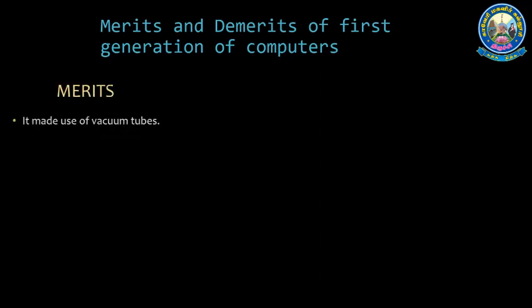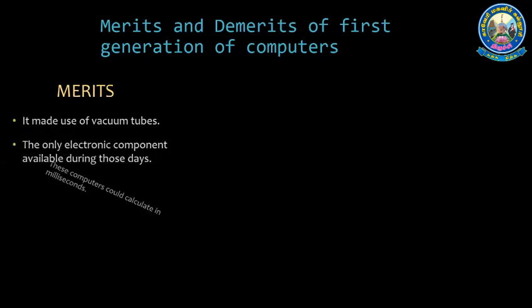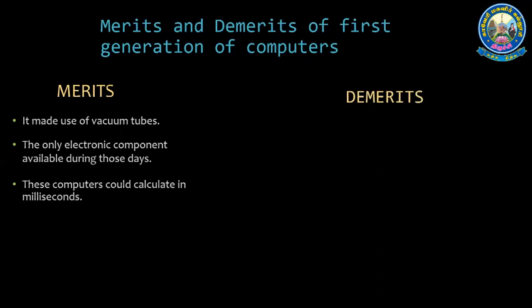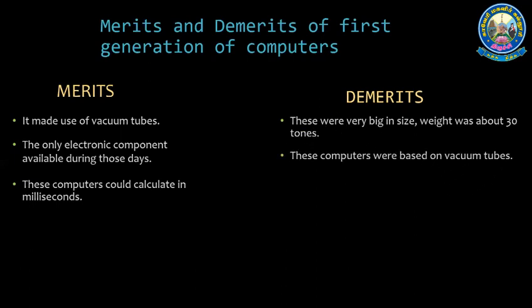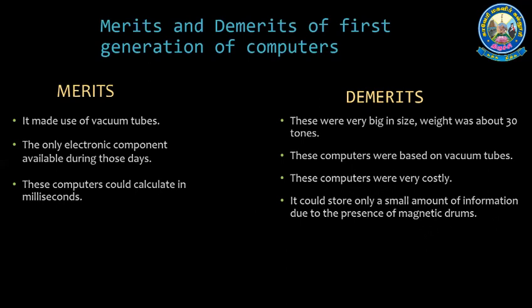Merits: it was made of vacuum tubes, the only electronic component available during those days. These computers could calculate in milliseconds. And demerits: these were very big in size, weighing about 30 tons. These computers were based on vacuum tubes. These computers were very costly. It could store only a small amount of information due to the presence of magnetic drums, and there was large energy consumption.